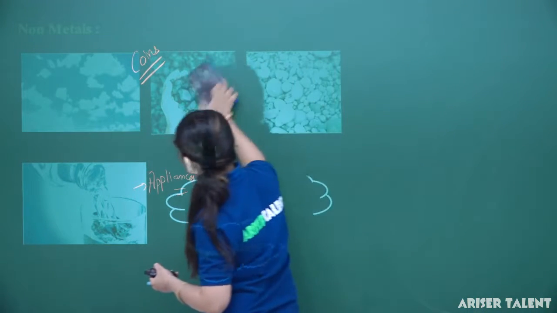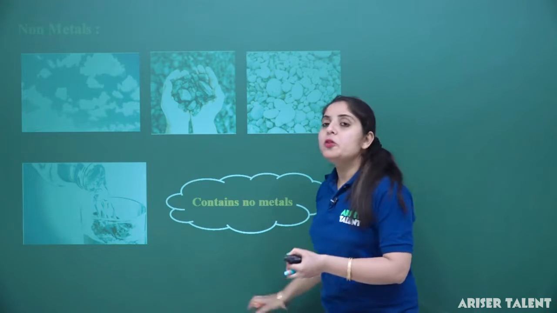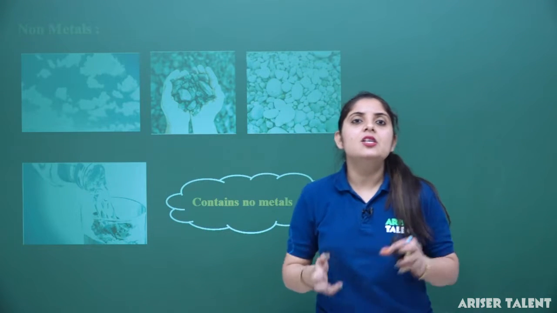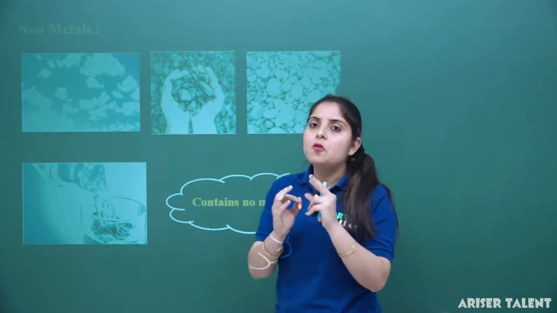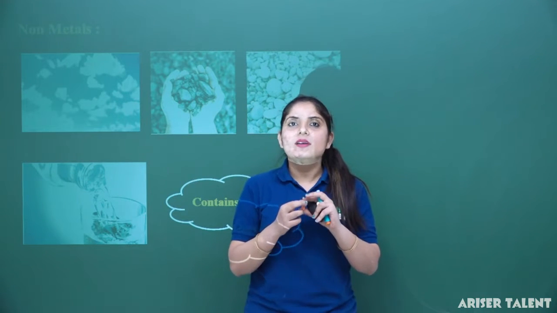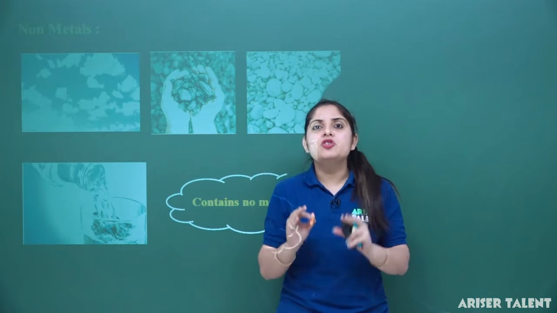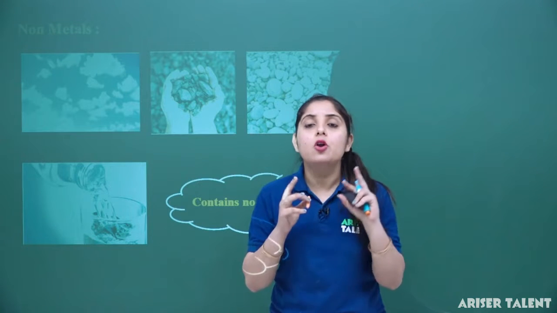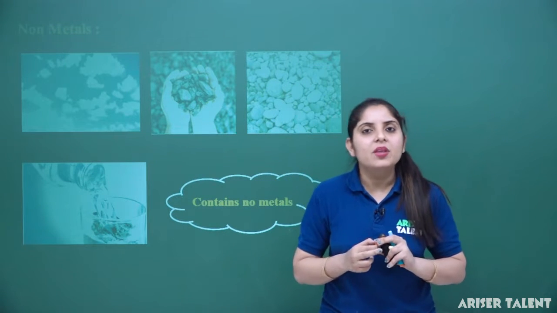Non-metals. So now the question arises, apart from the metals, is there something which can be used in place of the metals? So the second category of the classification is the non-metal. Now we will discuss the non-metals. Air is present around us. The air we breathe majorly comprises non-metals, because the gases present in the atmosphere like oxygen, carbon dioxide, nitrogen are considered in the category of the air.